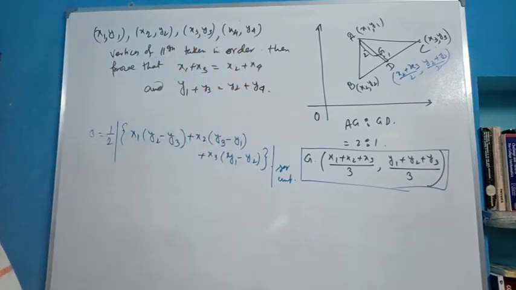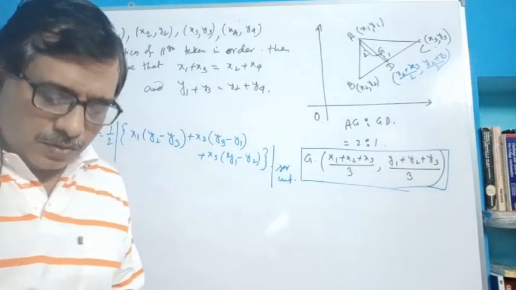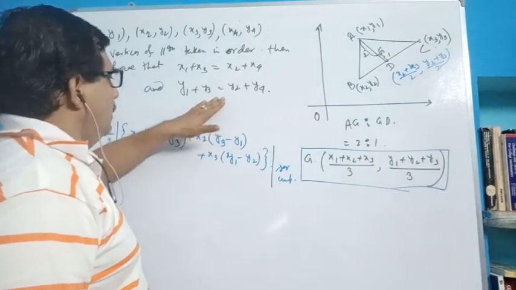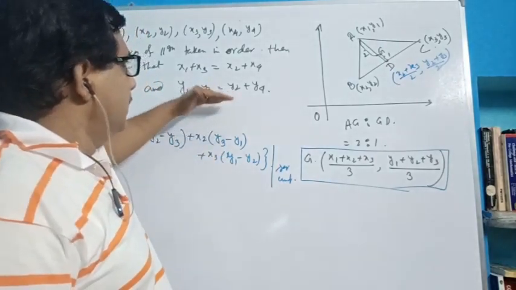The definition and properties of a parallelogram are known to all of you. So use this and prove these two, the area of that triangle and this.